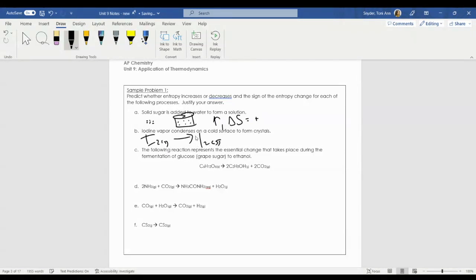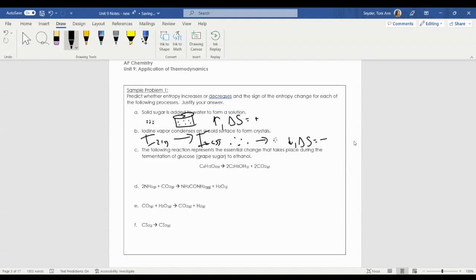In this case, I have particles that are really far apart relative to their size, going to solid iodine. In this case, entropy is decreasing. The particles are not as dispersed after this process. So my delta S is going to be a negative value.